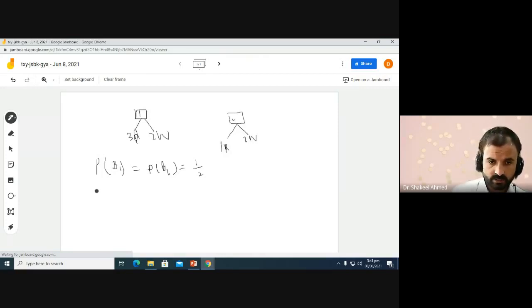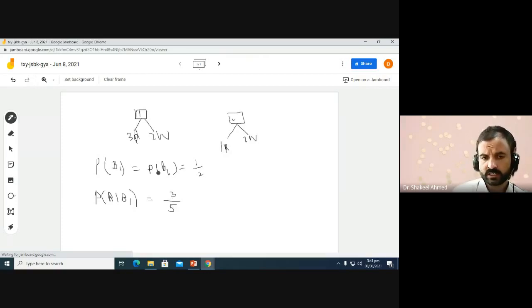And we can now find the probability of selecting a red ball from box 1. There are a total of 5 balls in box 1, and there are 3 red balls.